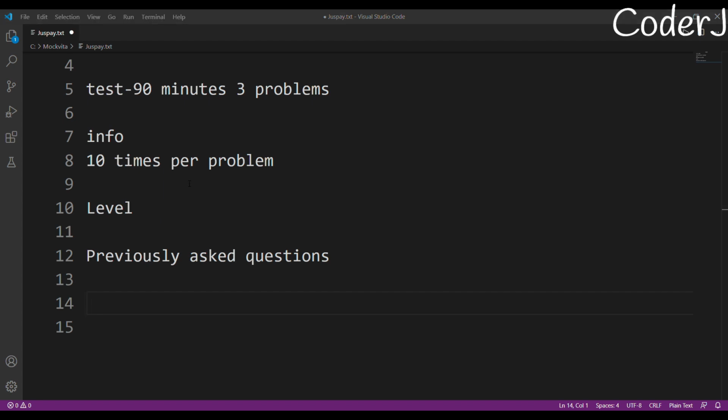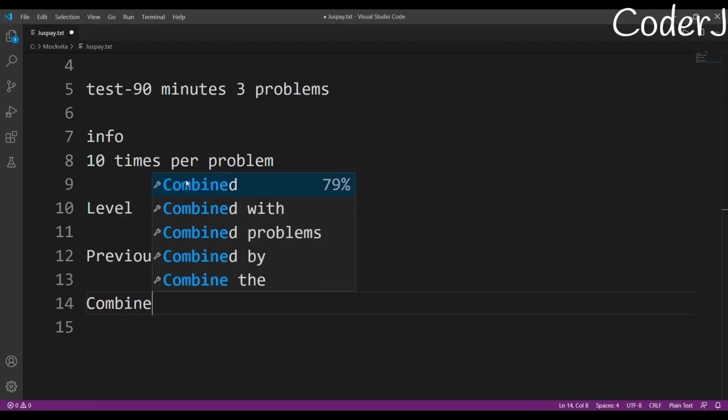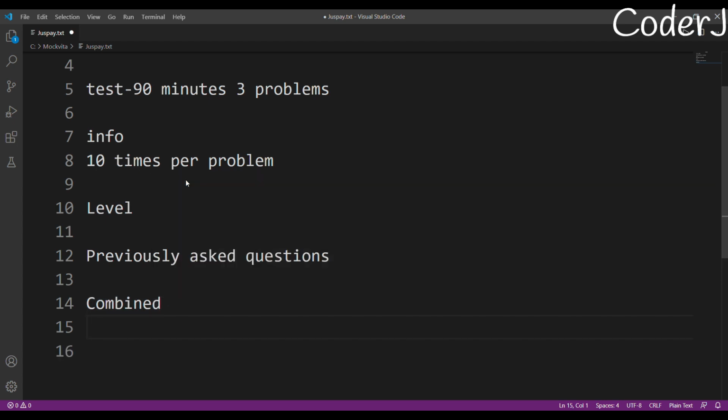One more thing that we have noticed is that all three questions that are asked are combined. Recently they have started being combined. What I mean by combined is, on the same graph they'll ask you different questions, like finding the shortest distance from this point to this point. And in that same graph you have to find the exit points, or find the total number of edges. So the questions that you will be asked will be sub problems of the main problem. So be aware of that.